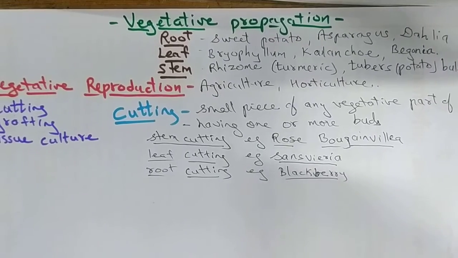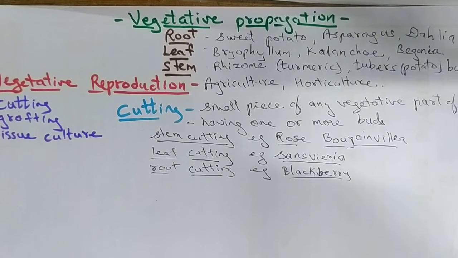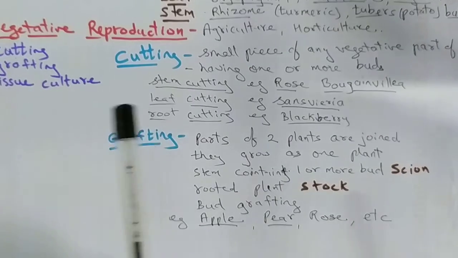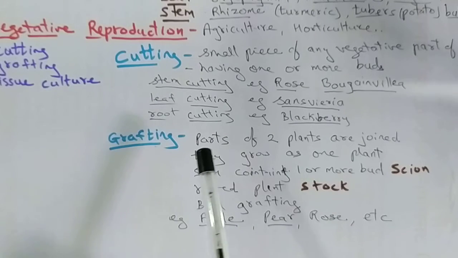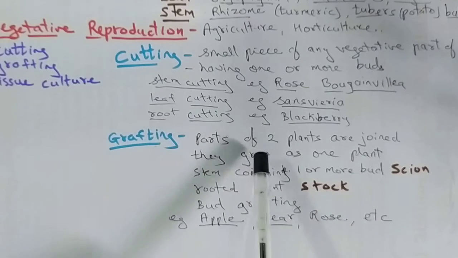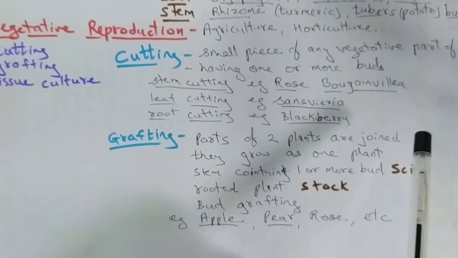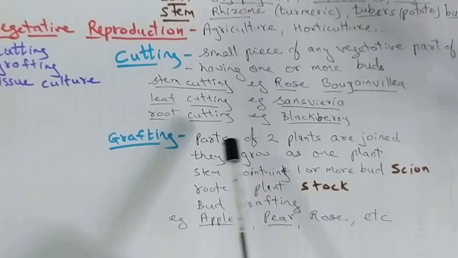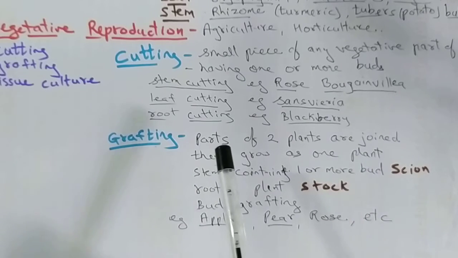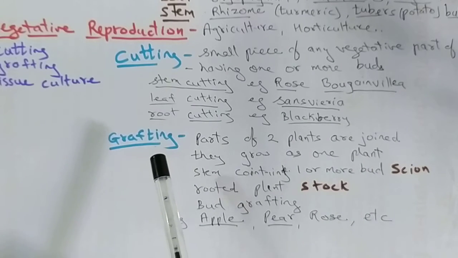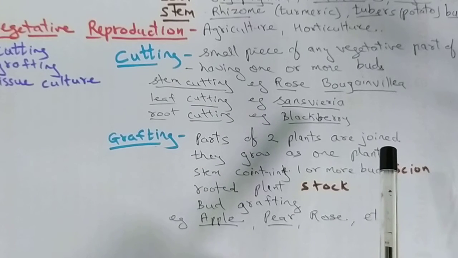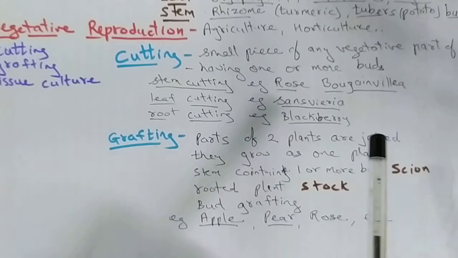Now the next point we have to see is grafting. It's similar to cutting, but there is a little difference. In case of grafting, we have to use two different plants. Parts of two plants are joined together in such a way that they start growing as one plant. If we are using two different plants, that is the rose plant, one may be with red flower and another with white flower. When they grow together, their characters get mixed and you get some new characters.